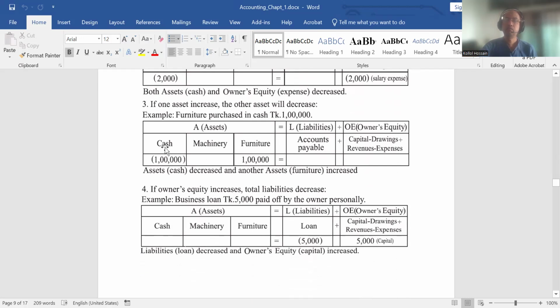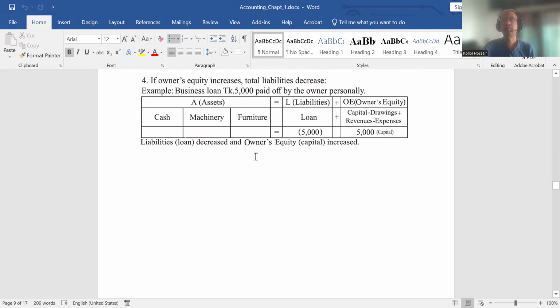Cash will decrease by 1 lakh, furniture will increase by 1 lakh. This is the one side effect. One asset, cash, is decreased by 1 lakh and another asset, furniture, is increased by 1 lakh. There is no effect on the right hand side, I mean liabilities or owner's equity. It just impacts the asset side.